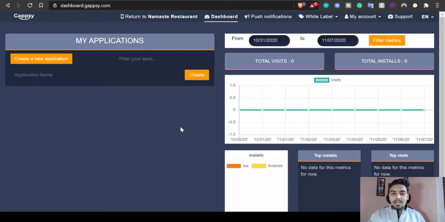And now let me show you what it looks like from the back end and how you can design an application with it. Okay, so this is my backend right here.